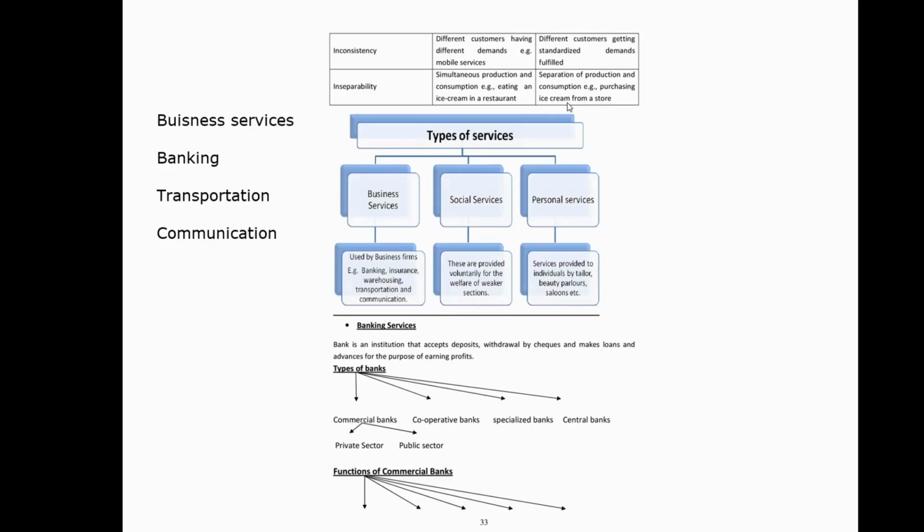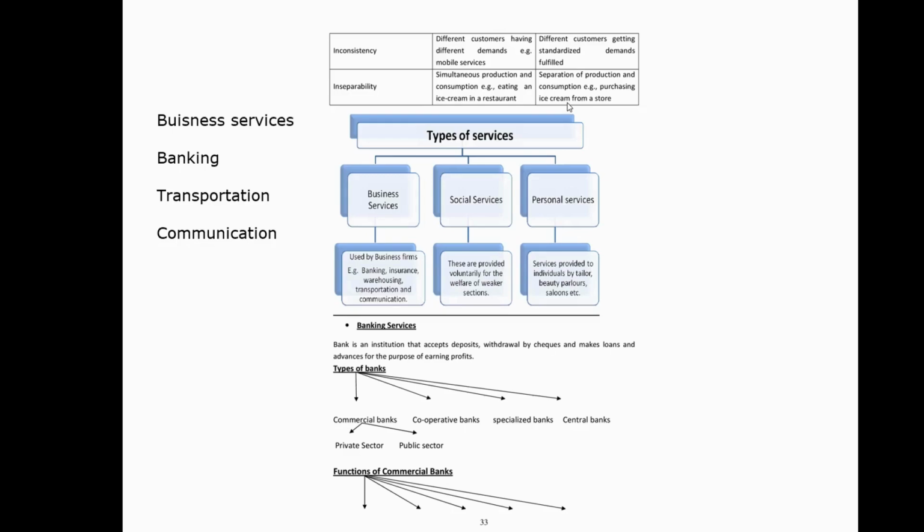So what is the basic difference here? Under services, I am performing an action in a restaurant, that is, I am eating an ice cream. However, goods means I am buying that particular thing, that is, I am buying a product from a restaurant. So that is the definition of a good. But the definition of a service means I am doing an action. That is, I am eating an ice cream and my restaurant is serving me that ice cream. That is the service. And here I'm eating the same thing in a restaurant, that is, I'm eating a good. Fine.